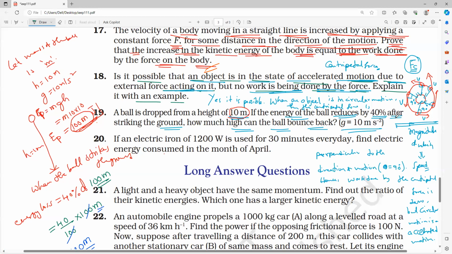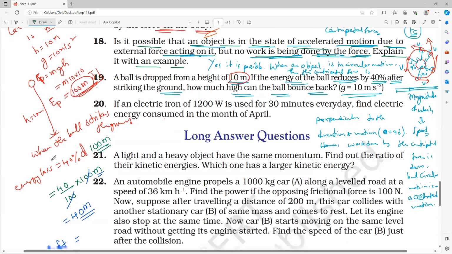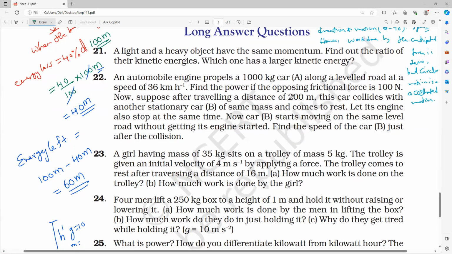That means 40% of energy is lost. So the remaining energy is 60 M, not 60 meters, and with that energy it will bounce back.